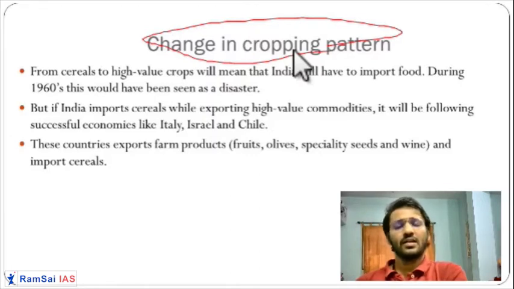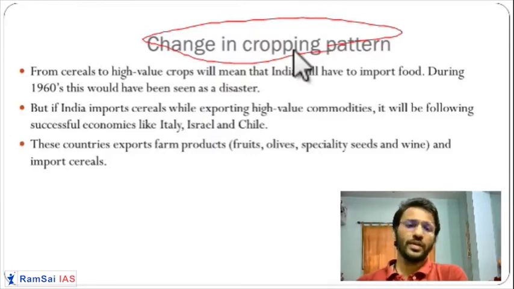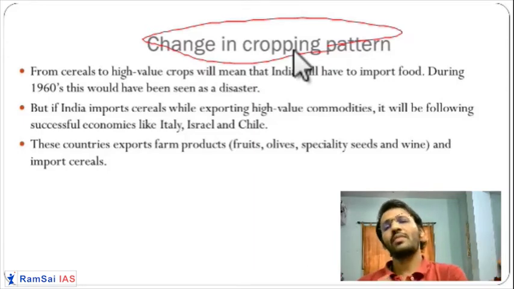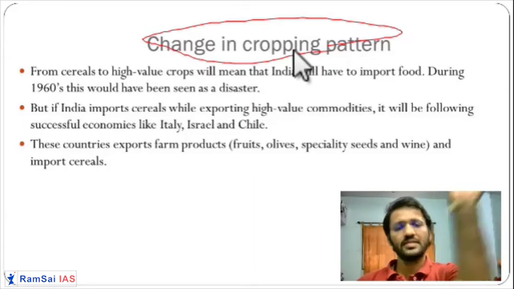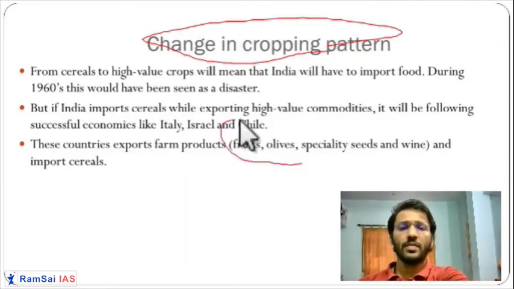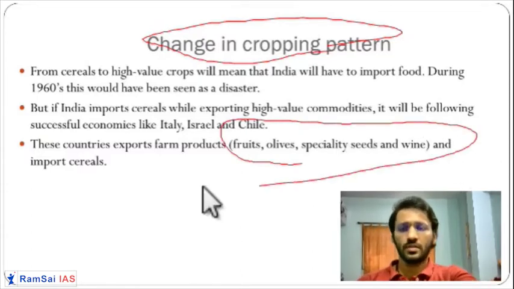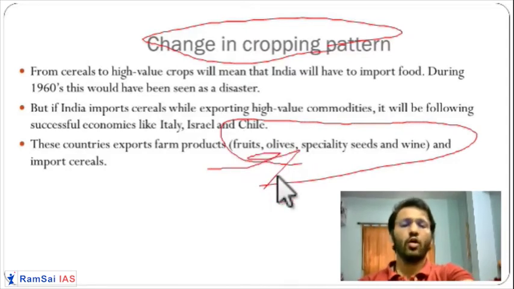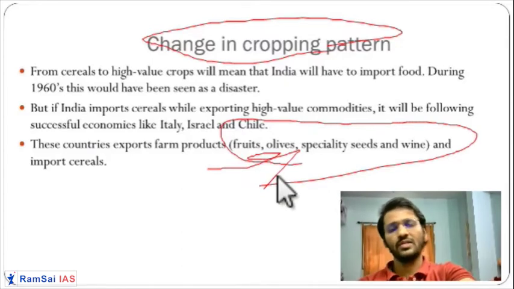But in some countries there are benefits of changing the cropping pattern. For example, farmers will earn more income. Farmers' income will double, triple, even go up six times. That's why changing the cropping pattern is one of the debates. Some countries like Japan and European countries around the Mediterranean Sea export fruits like olives, citrus fruits, and apples.